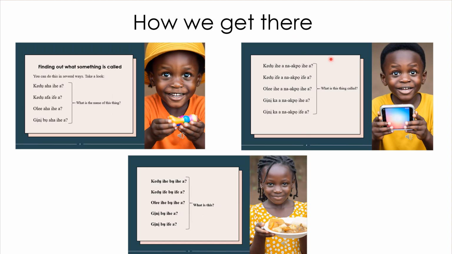So here is a summary of all we have learned so far. The first sentence slide talks about finding out what something is called. The second slide is the same thing, asking what something is called too. Then the third slide is asking what something is.